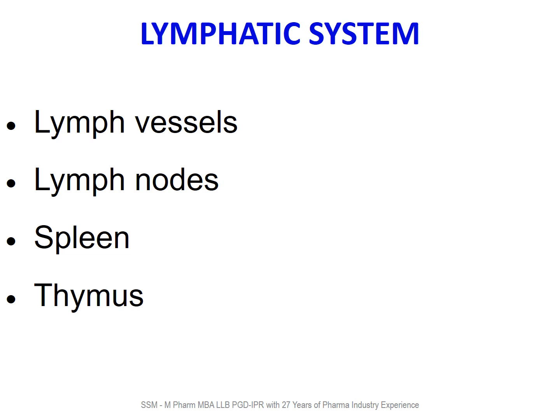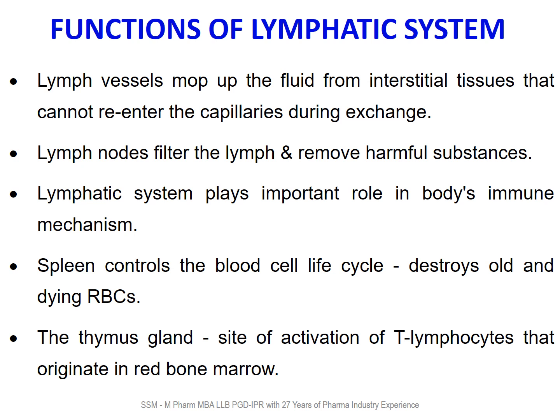The lymphatic system consists of lymph vessels, lymph nodes, spleen, and thymus. Functions of the lymphatic system: lymph vessels mop up the fluid from interstitial tissue that cannot re-enter the blood vessels through capillaries during exchange. Lymph nodes filter the lymph and remove harmful substances. The lymphatic system plays an important role in the body's immune system.